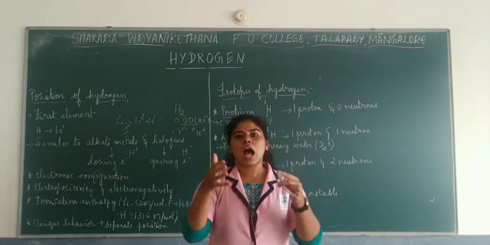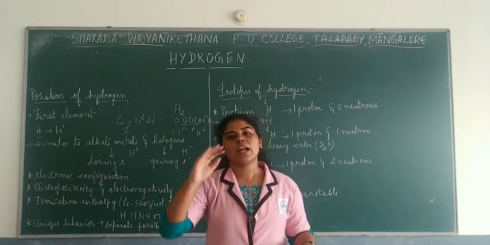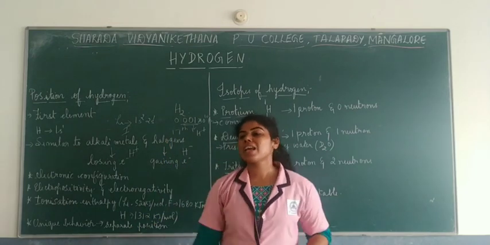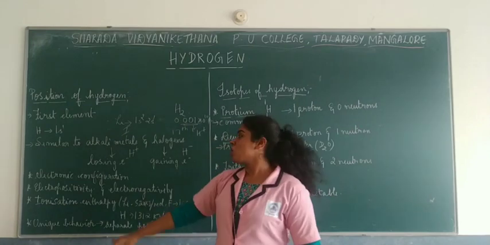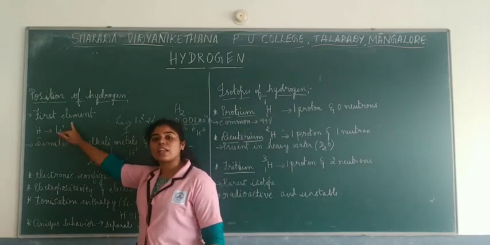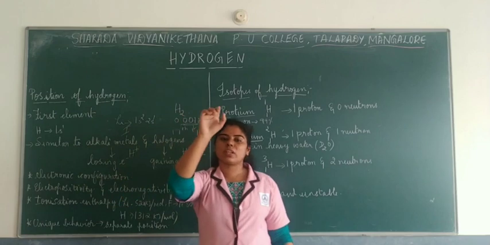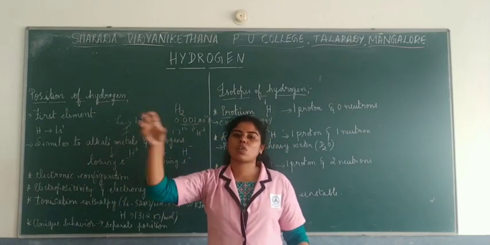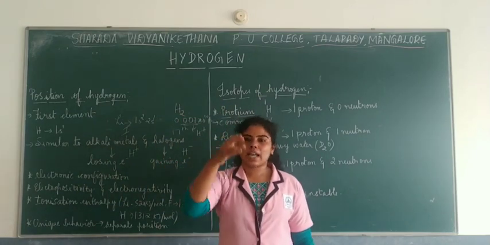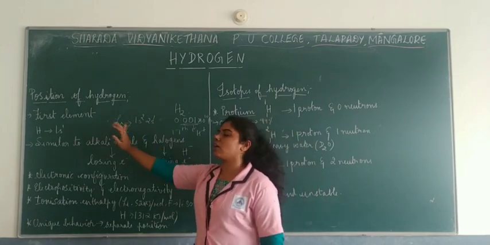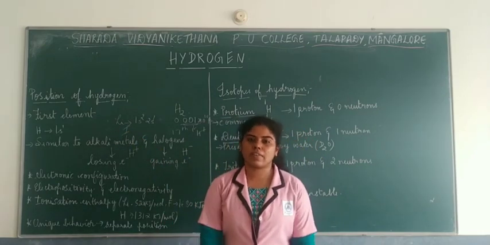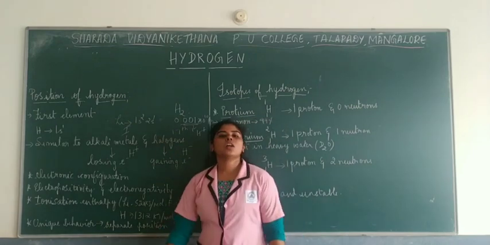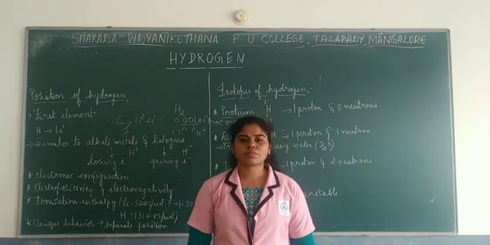It is not with alkali metals or halogens or any other. It is given separately, but based on what? Based on the electronic configuration of that atom. The electronic configuration is 1s1, which means there is only one electron. So based on electronic configuration, the elements are placed, and that's why hydrogen is given the first position and a unique separate position. So this is about the position of hydrogen.